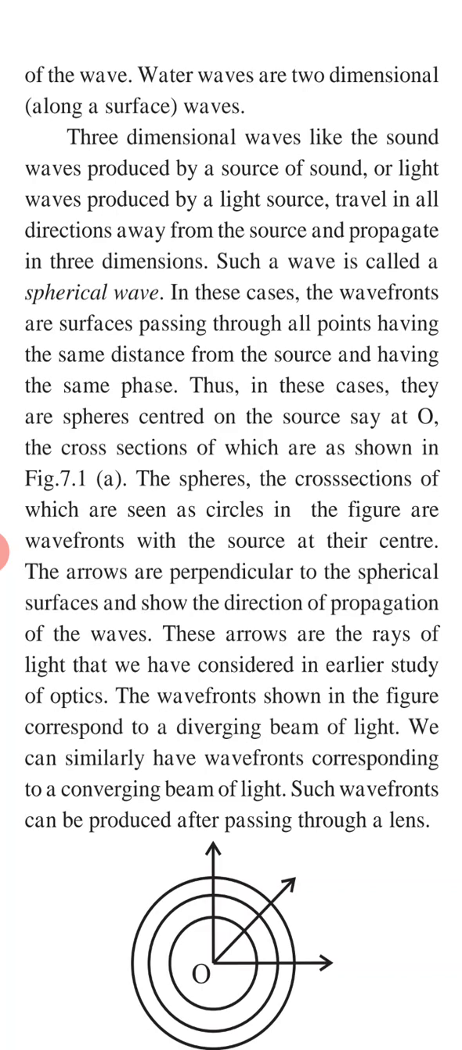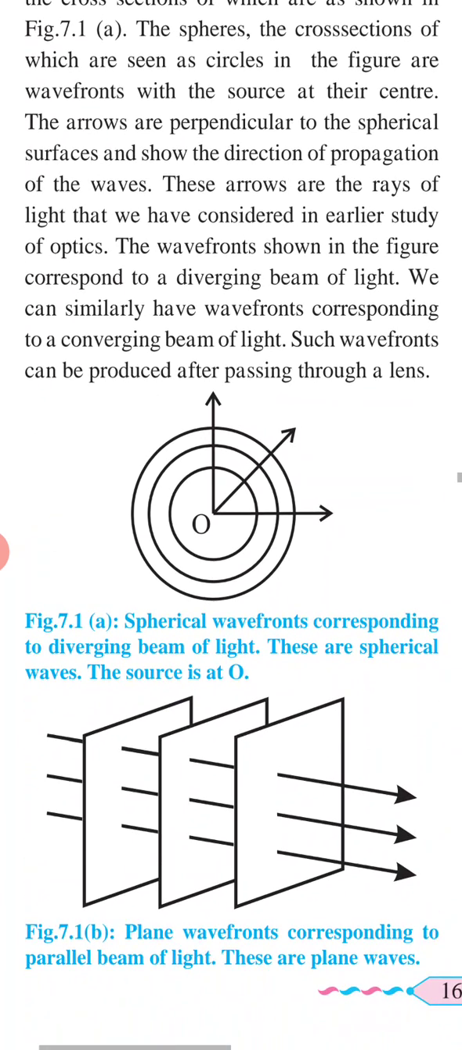Such a wave is called a spherical wave. In these cases, the wavefronts are surfaces passing through all points having the same distance from the source and having the same phase. Thus, in these cases, they are spheres centered on the source, say at O, the cross section of which is shown in figure 7.1. The spheres' cross sections are seen as circles in the figure. Okay, so you can see this figure.